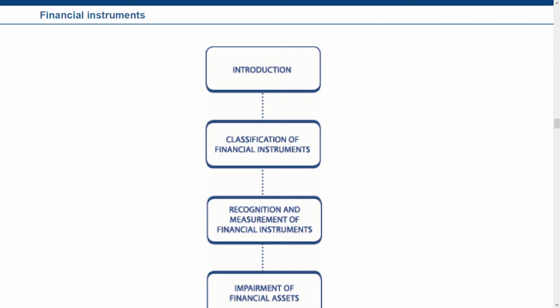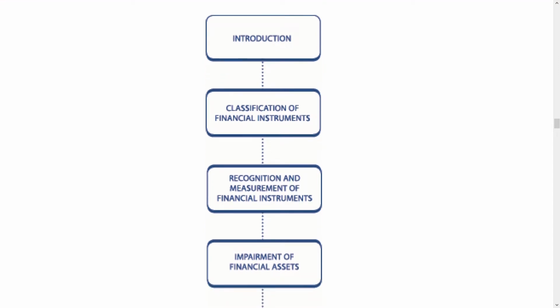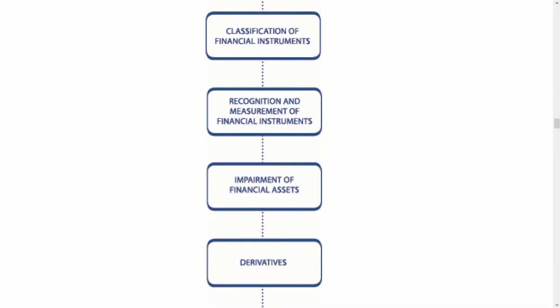Before I touch the main standard, which is IFRS 9, let me finish the classification part, which is the presentation part, IAS 32. First we are going to introduce financial instruments, then classify them. There are various types of financial instruments, and they need to be classified into their respective categories. Third, we move on to the recognition and measurement of financial instruments. Then we have the impairment of financial assets. Like any other assets, financial assets are also subject to impairment.